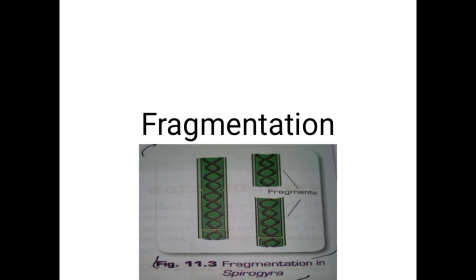Fragmentation. This takes place in a multicellular organism. When the organism grows, it splits into fragments and each fragment develops into an individual organism. This process is called fragmentation. Many algae such as Spirogyra reproduce by fragmentation.